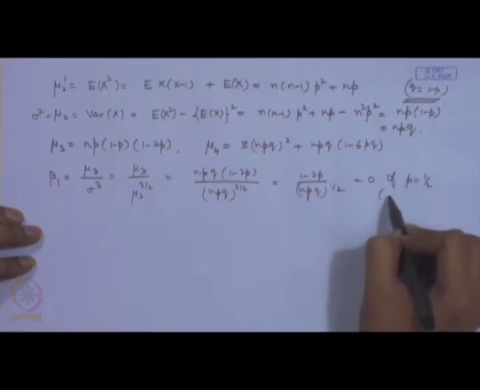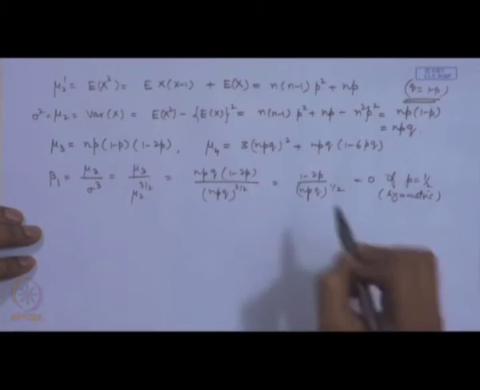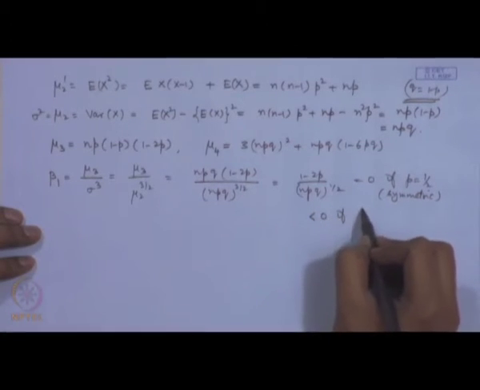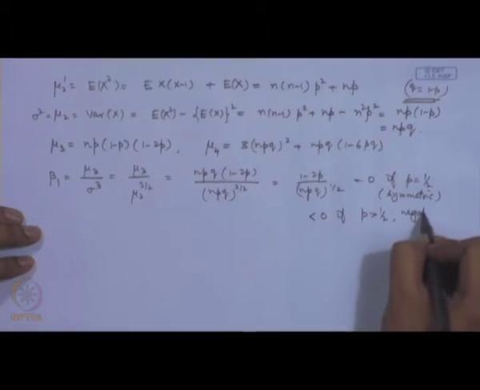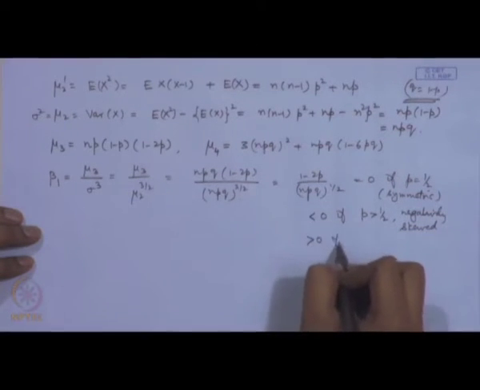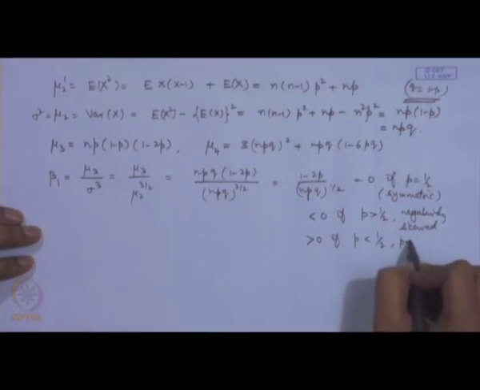This corresponds to symmetry, that is the distribution is symmetric. It is less than 0 if p is greater than half, that means it is a negatively skewed distribution. If it is greater than 0, p is less than half, that is positively skewed.